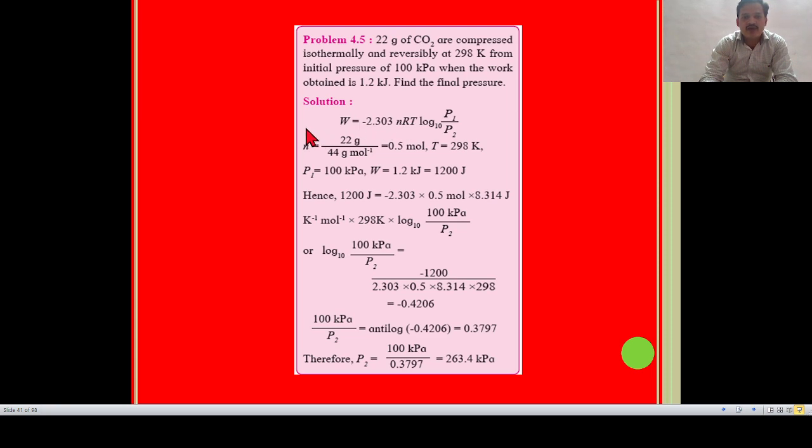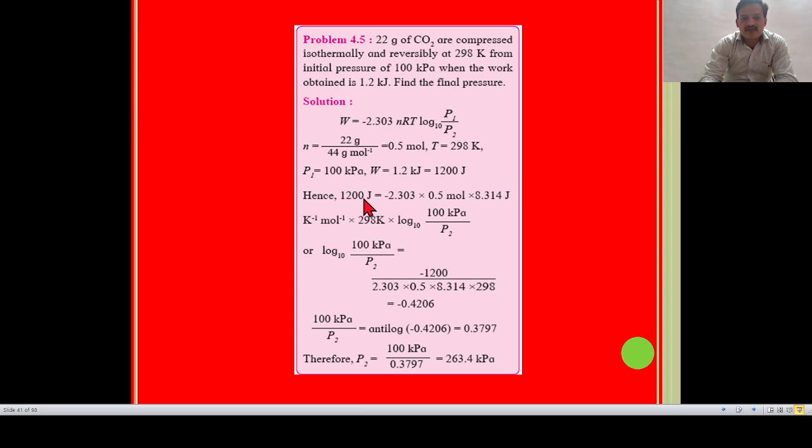So for the number of moles we use the standard formula, that is W divided by M. W means given mass, M means molecular mass. So 22 gram is the given mass of the substance, divided by the molecular mass. The molecular mass of carbon dioxide is 44. So 22 gram divided by 44 gram per mole is equal to 0.5 mole, and the temperature of this reaction is 298 Kelvin.